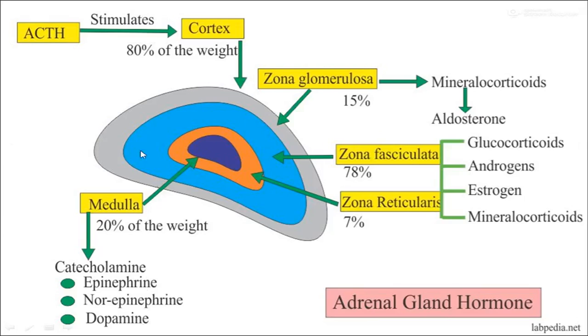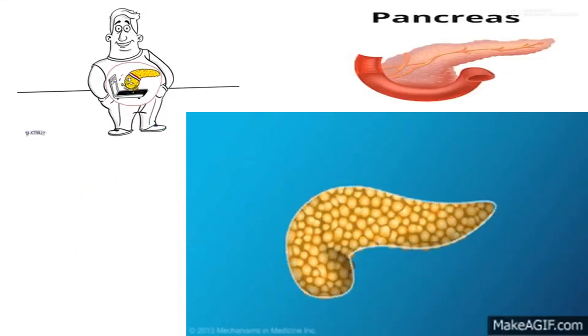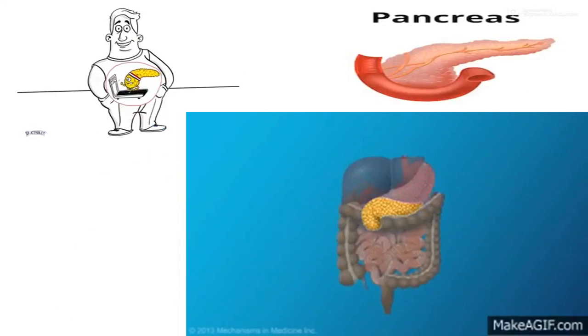The cortex contains 80% of the weight, and the medulla contains 20% of the total adrenal gland weight. Now the next one is the pancreas.